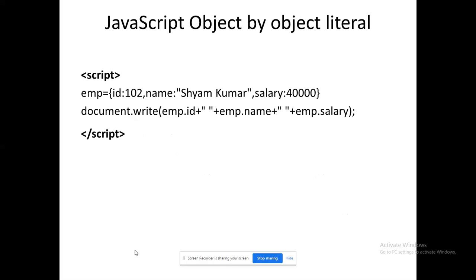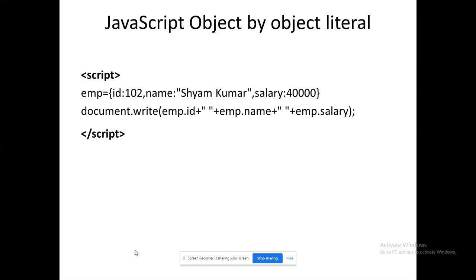Right? How can you create an object by object literal? You can see a dictionary pattern, like in Python, the same way. I have created a variable emp. Ultimately, that is going to serve as an object.